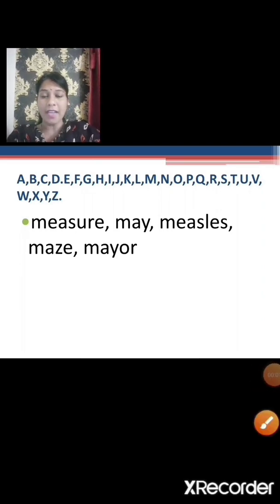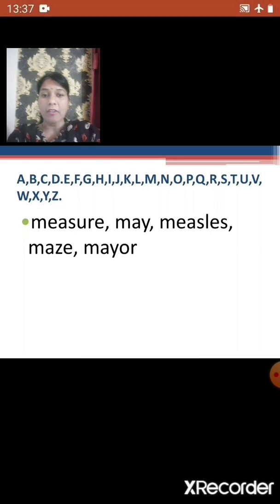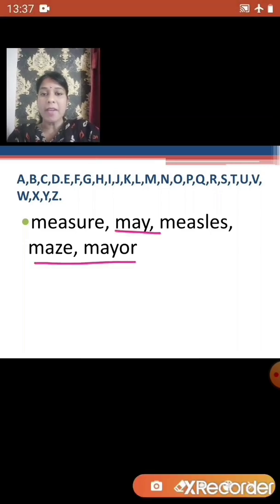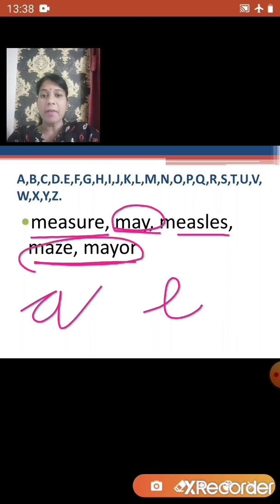So now let us arrange the given set of words in alphabetical order. So the first step is to compare the first letter of all the words. If you see, the first letter of all the words is the same. So now let us compare the second letter. The second letter for may, maze and mayor is an A, whereas the second letter for measure and measles is an E. We know that A comes before E. So we will have to arrange may, maze and mayor first, and then measure and measles.